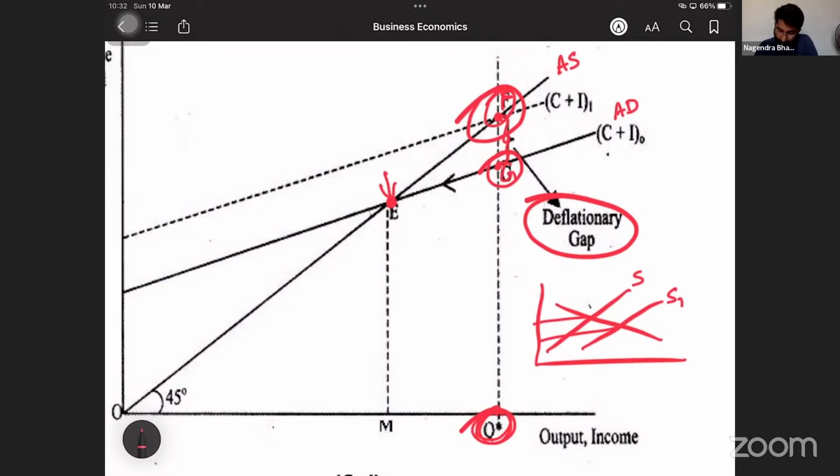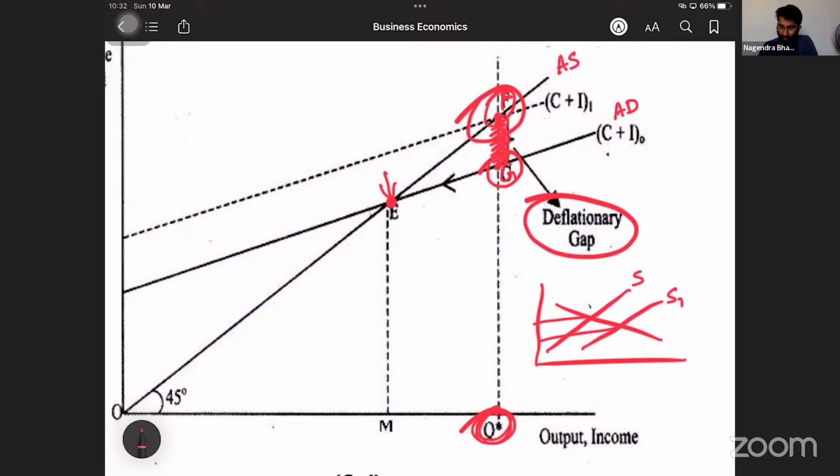This is called a deflationary gap. This is called a deflationary gap. Very much important one. This is called a deflationary gap. Good luck. Okay, sir, then what is an inflationary gap?